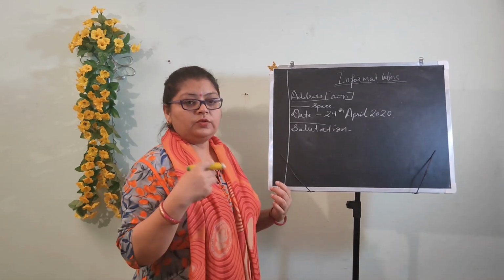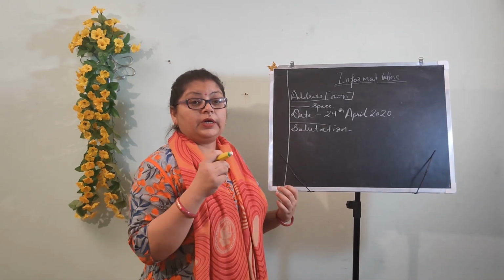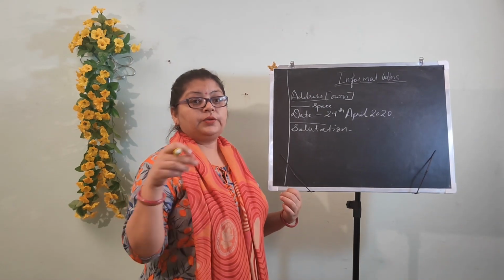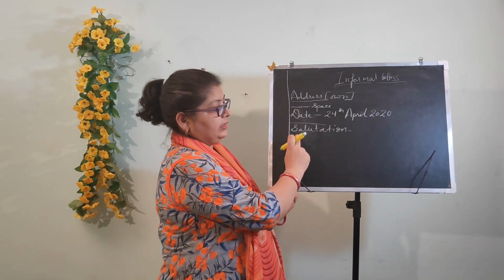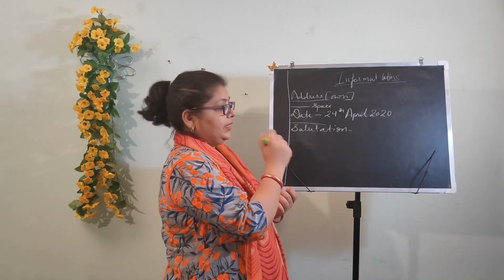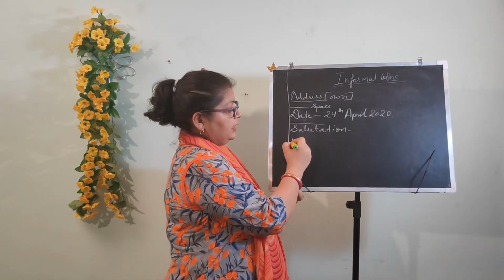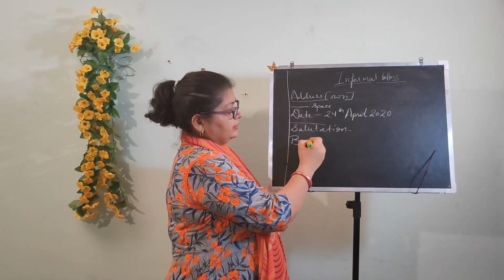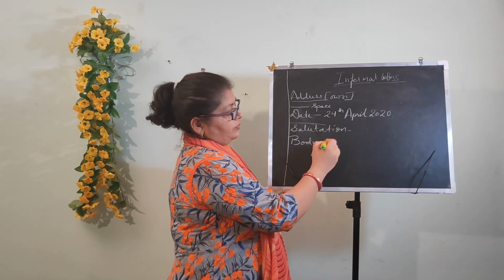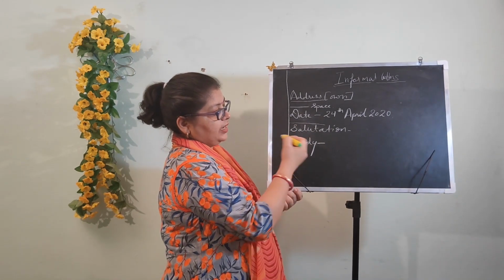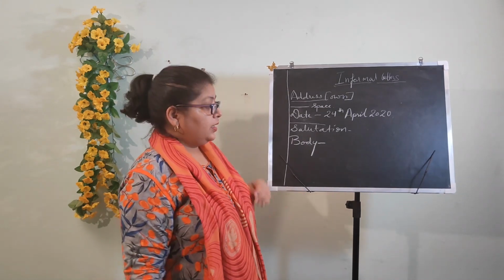Salutation means whomsoever you are writing the letter to, you address them, like if you are writing to your friend, then dear so and so. That is called the salutation. After that comes the main part of the letter, the body of the letter. After the salutation, there shouldn't be any space. Then you can start the body.